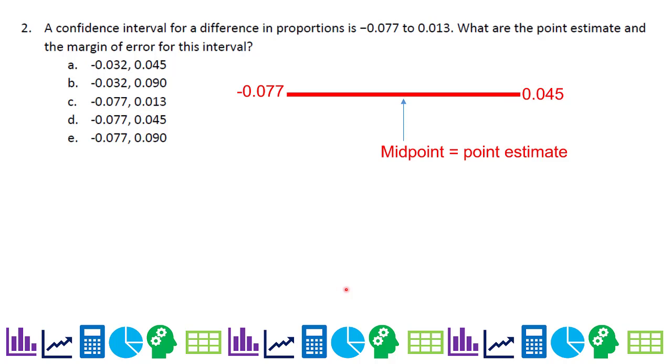So how do I find the midpoint? I can just add the two ends and then divide by 2. So that gives me a midpoint or point estimate of negative 0.032. So my choices are down to A or B.